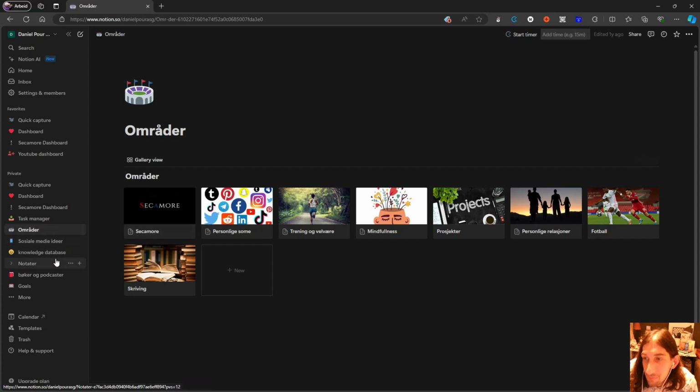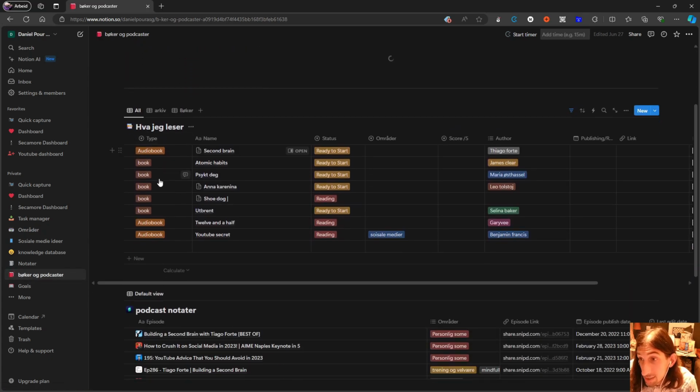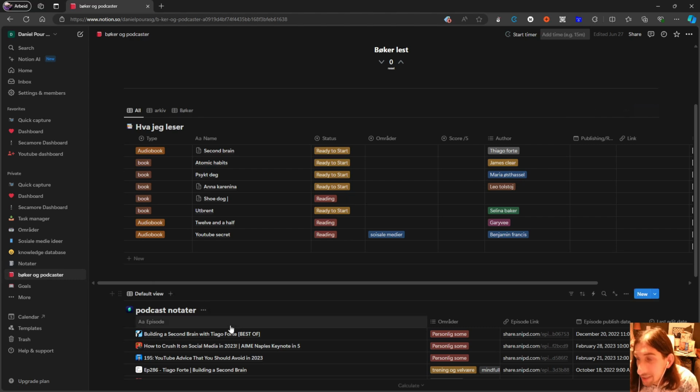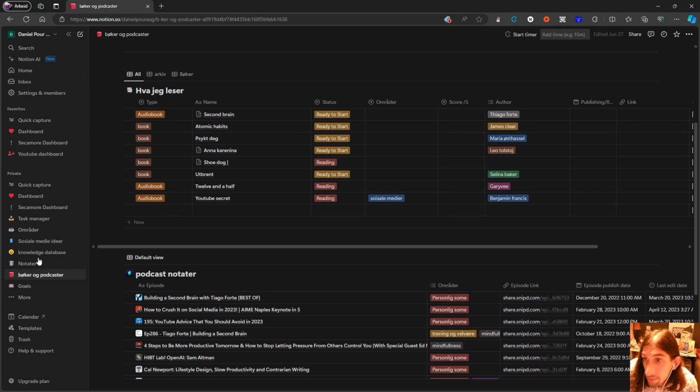Then I wanted notes, so I added notes, but I also wanted a place to have my books and podcasts. I first actually had them with my notes, but then figured out that they should be in a separate database, and I had the Snipd integration, so I needed to place that together with my books.